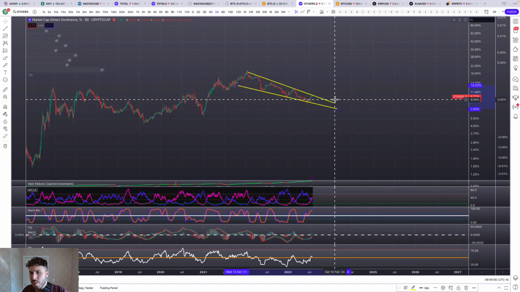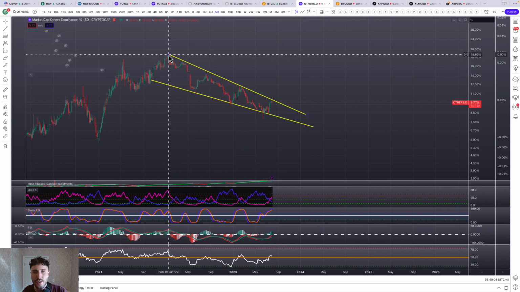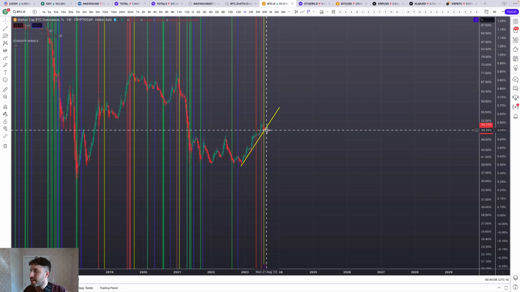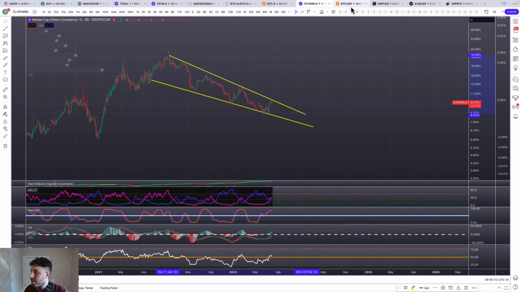If we look at others dominance, this is like the opposite of Bitcoin dominance, really. We're testing, we need to break above this trend line, this downward sloping resistance. And then for Bitcoin dominance, we need to break this upward sloping support. So if we see this break down, we see this break up, that's alt season right there.